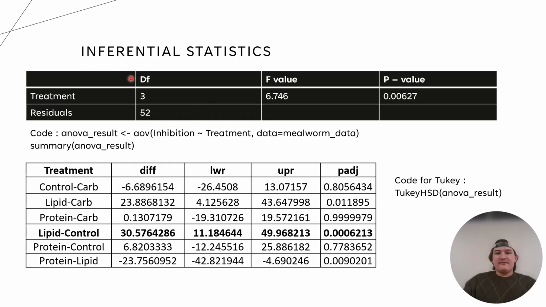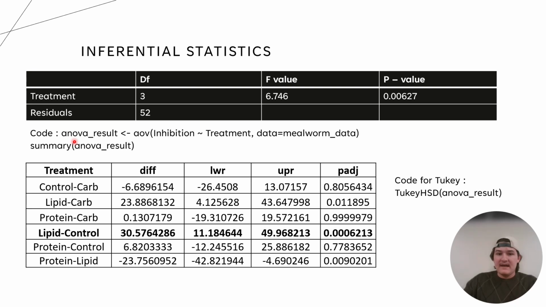We can see the inferential statistics here in this box, which has been laid out really nicely. Good coloring. With the degrees of freedom of 3, an F value of 6.746, and a P value of 0.00627. This is important because it shows that a specific treatment group, when compared to another one, is statistically significant somewhere inside of this data set.